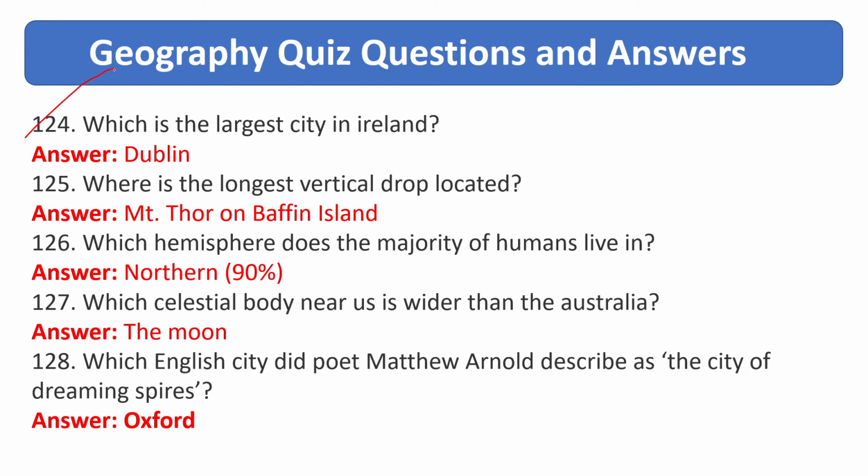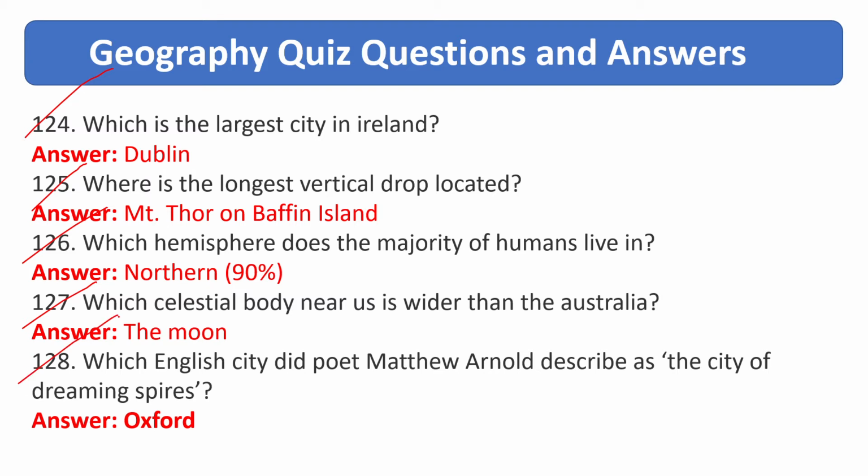Which is the largest city in Ireland? Answer is Dublin. Where is the longest vertical drop located? Answer is Mount Thor on Baffin Island. Which hemisphere does a majority of humans live in? Answer is Northern Hemisphere. Which celestial body is wider than Australia? Answer is the Moon.